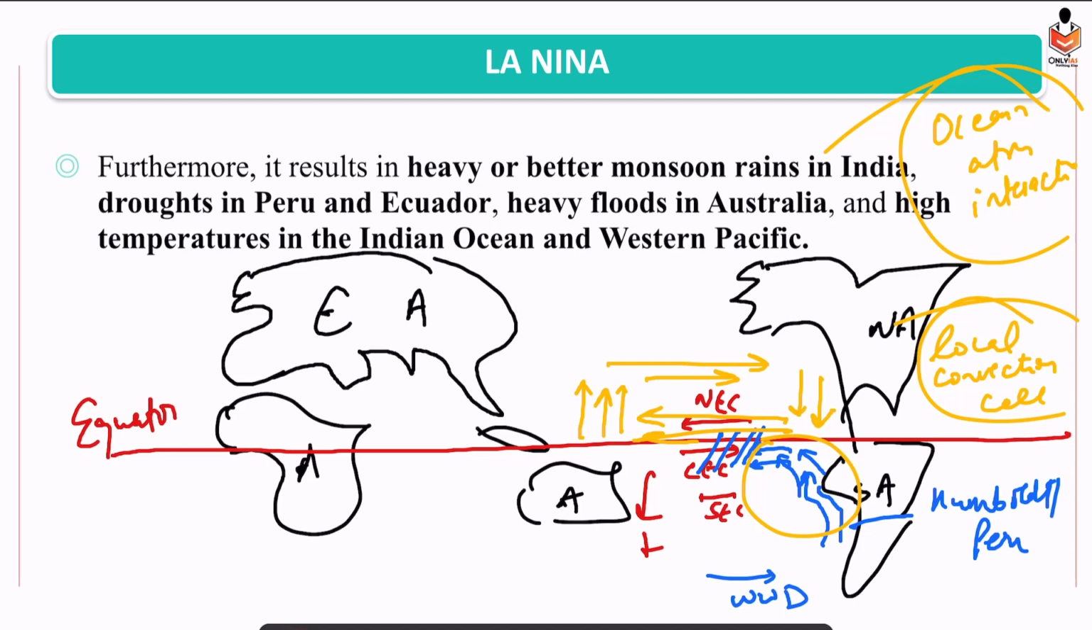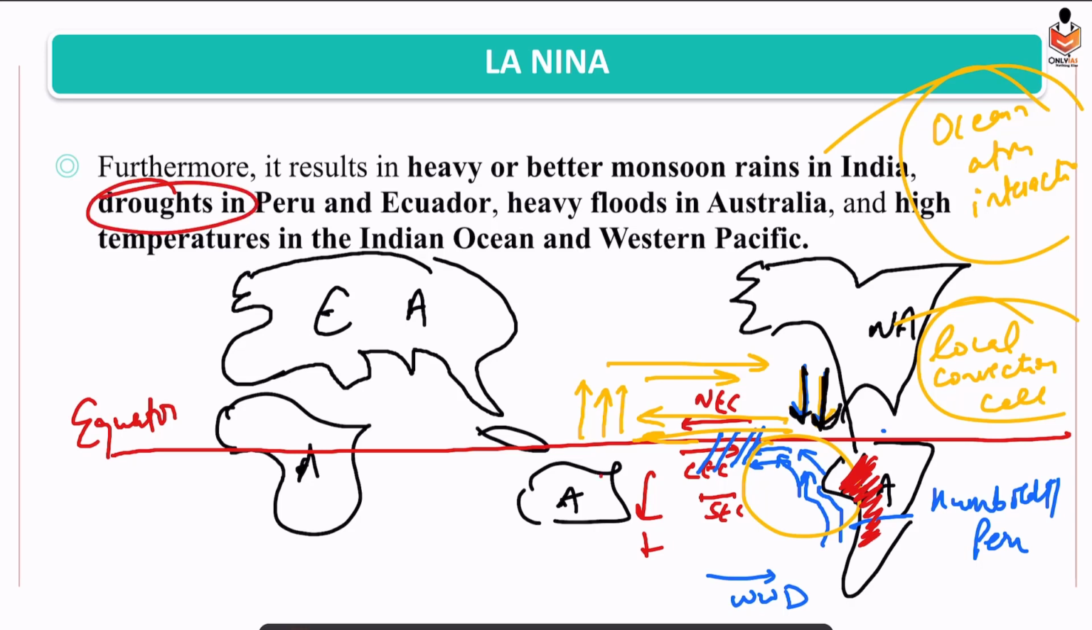Now, what would be the impact? If you look at the South America region, or you can say the Eastern Pacific region, there is a descending of the air. Descending of the air will lead to a no-precipitation region. So, in the western part of South America, in Peru and the equator, we experience droughts.